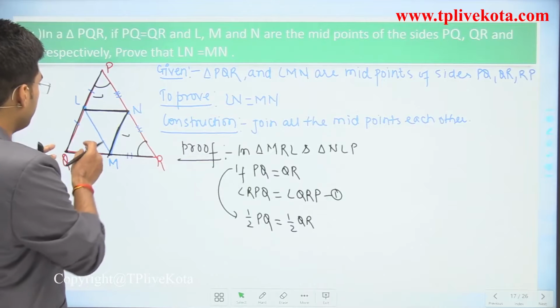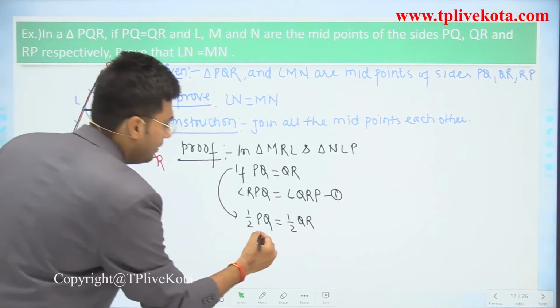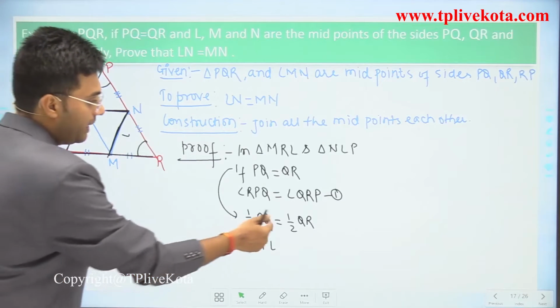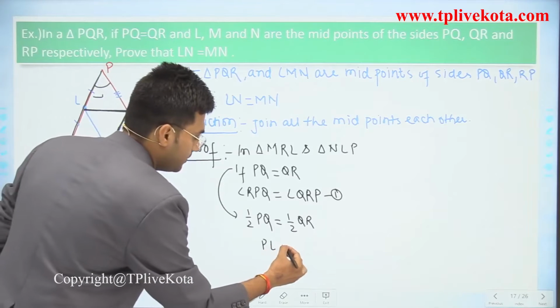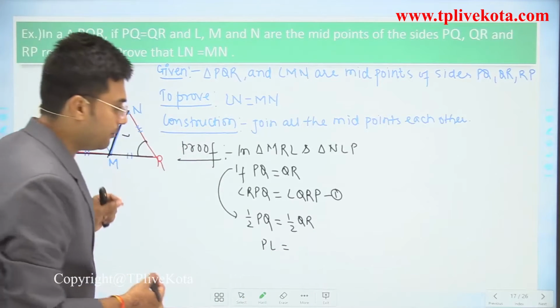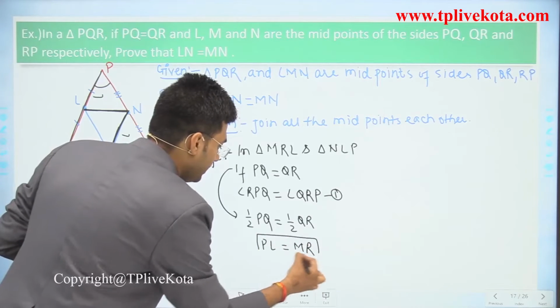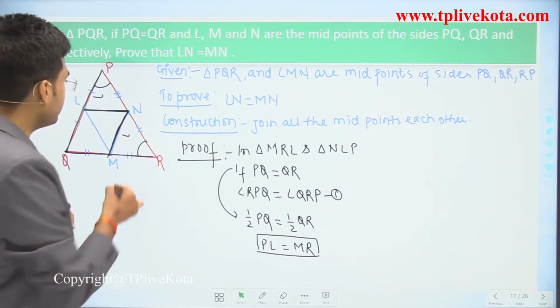Half of PQ is equal to PL, because L is the midpoint, and half of QR we can write as MR, because M is the midpoint. So we can get PL equals to MR.